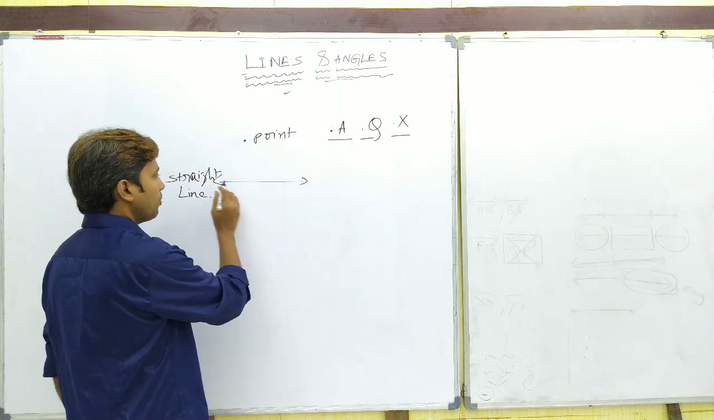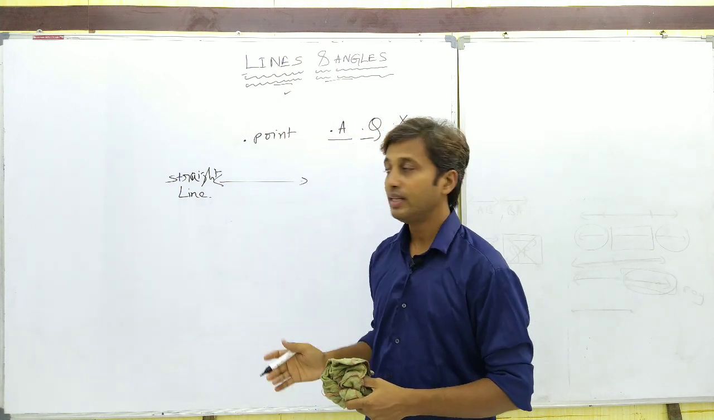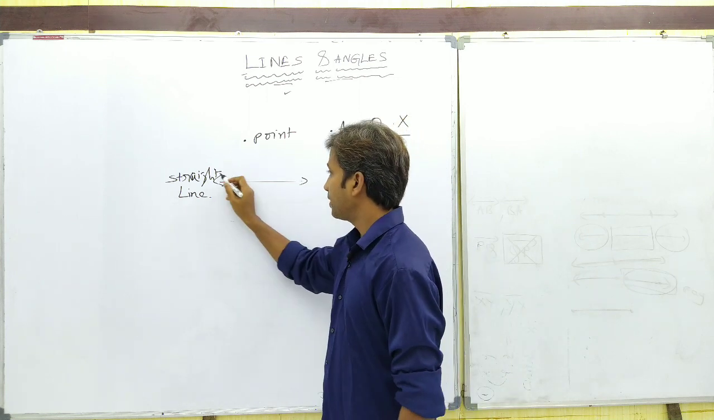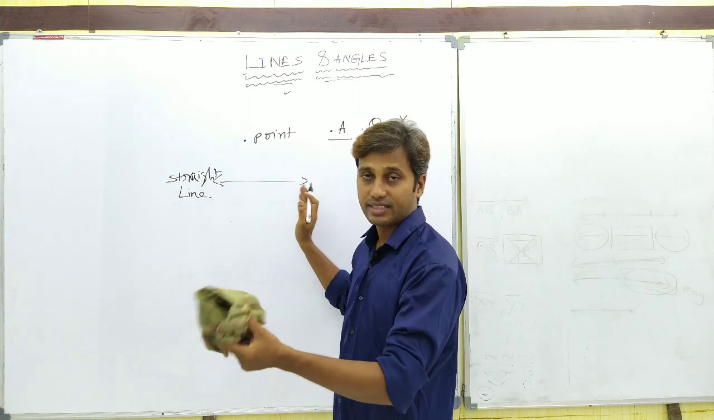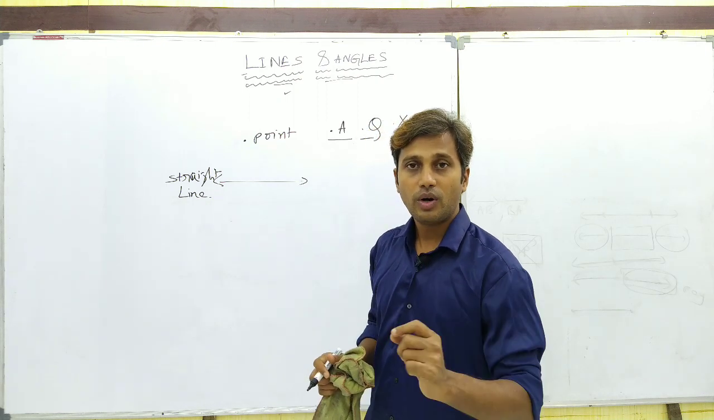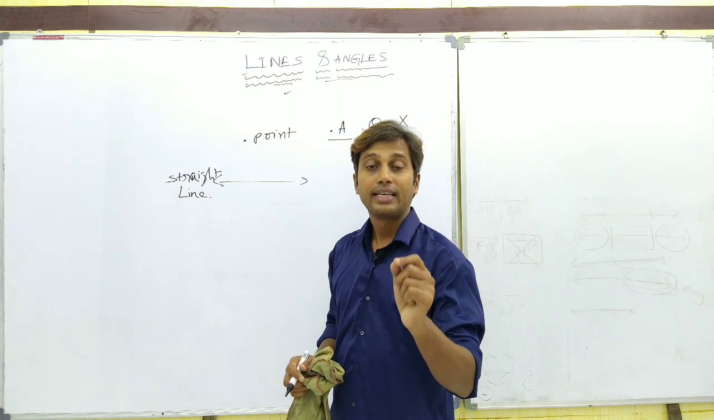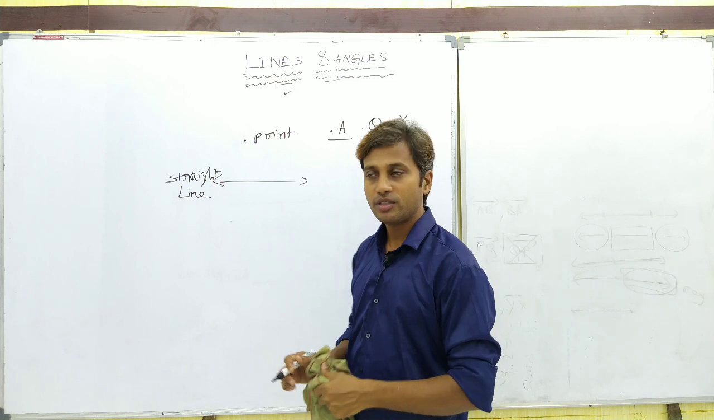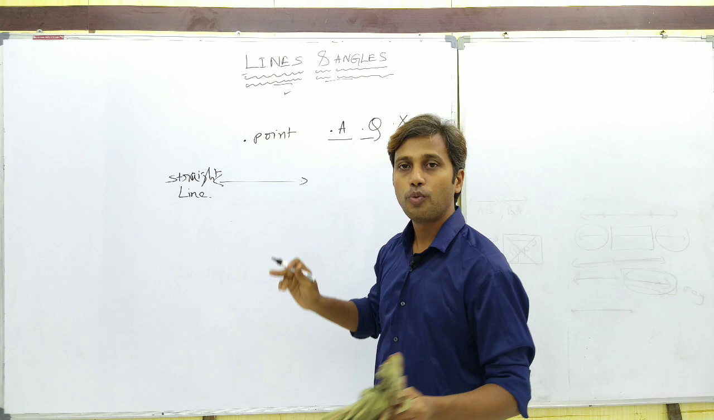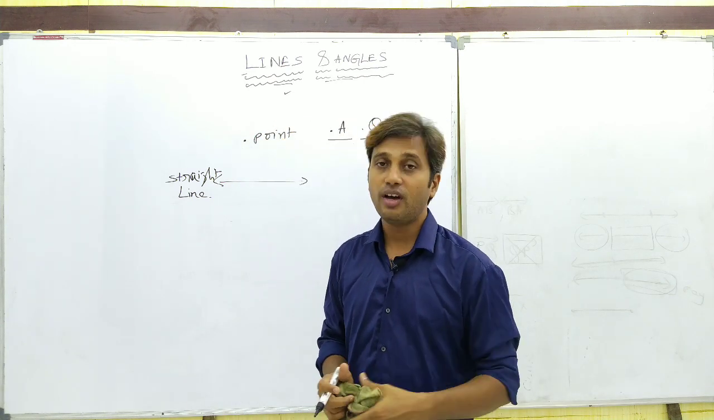Okay, what are the basic properties or features of a straight line? What does this arrow mark represent? This arrow mark represents that the line extends on both sides. Then my first question: what is the length of a straight line? Absolutely infinite. Why? Because it is extending on both sides to infinity, obviously the length will be infinite.